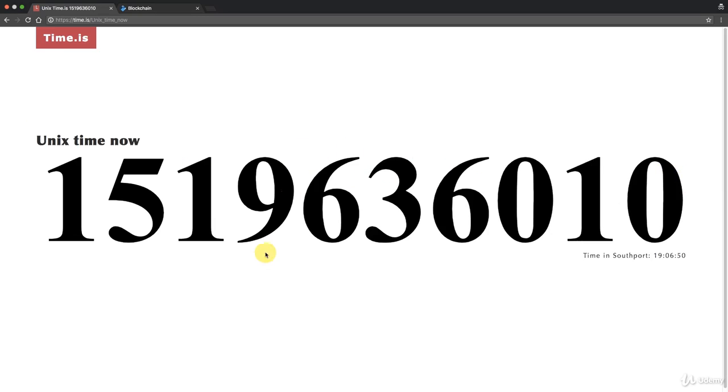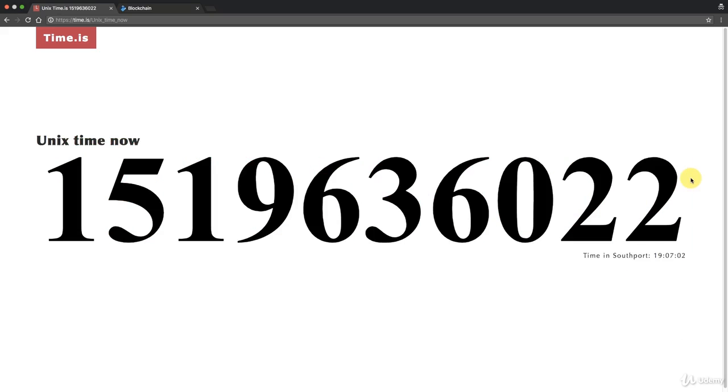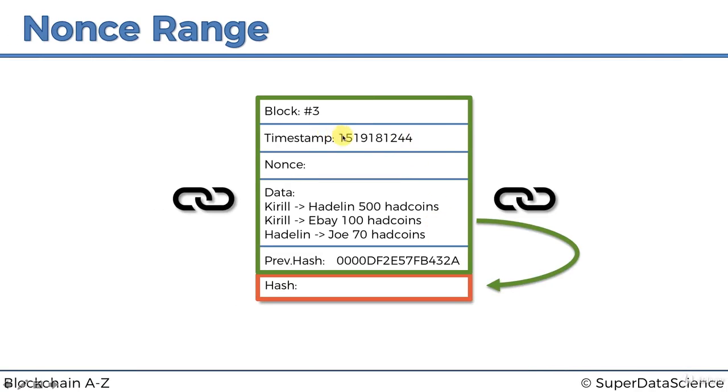The Unix time is the number of seconds that have passed since 1st of January 1970. It's often used in computers and programming because it's so convenient, it's pretty much universal. And if we go back here, that's the Unix timestamp, and it gets updated every single second.